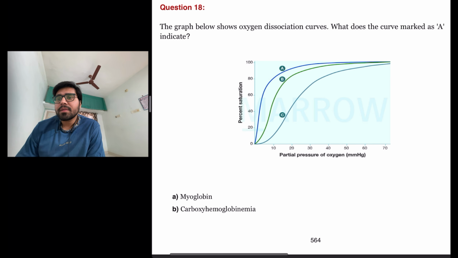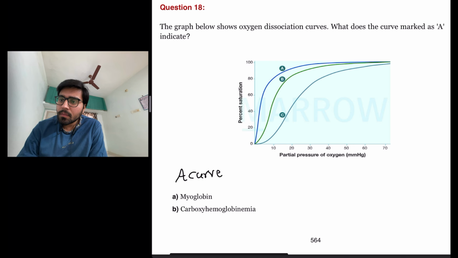The next question is the graph below shows oxygen dissociation curves. What does the curve marked as A indicate? So let us look at the options. First of all, A curve is actually a hyperbolic curve.